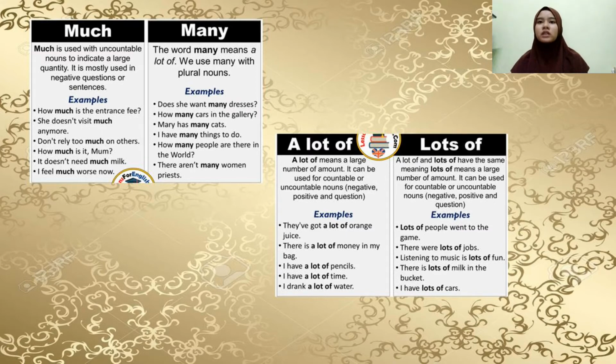There are not many doctors in the hospital today. In this sentence, doctors are countable. Many Brits choose to retire in Spain. In this sentence, Brits or British people are countable.